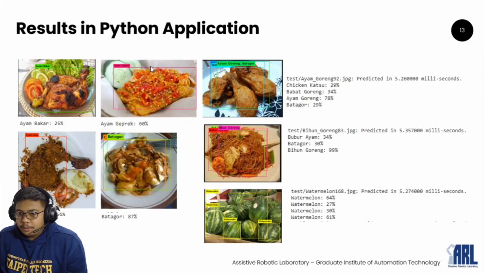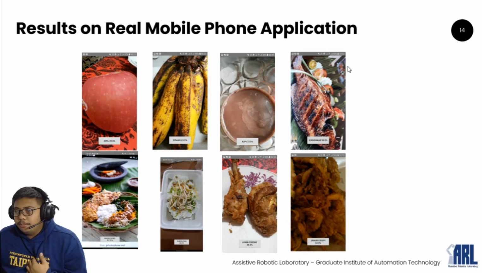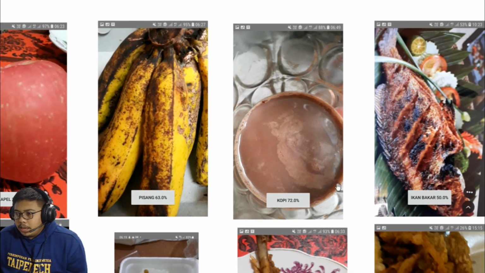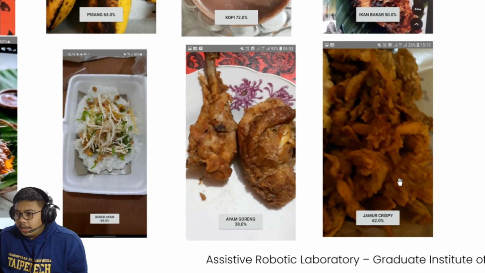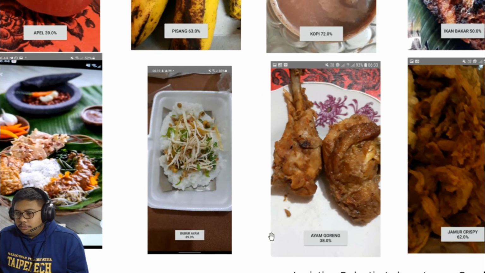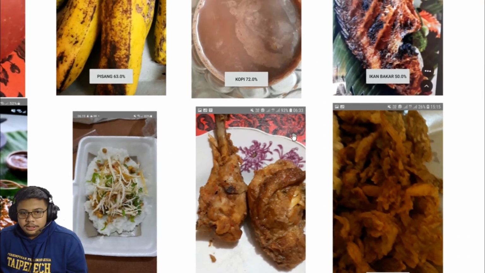And this is the result in the Python application. When I use an image in the Python application, it can detect things like ayam bakar, ayam geprek, batagor, ayam laos, watermelon, ayam goreng, and so on. And for the result on the real mobile application, I also have some images. Can we detect apple? Apple is apple, pisang is banana, kopi is coffee, this is fish, and jamur crispy, ayam goreng, bubur ayam, and nasi pecel. I don't know the English name for this food. So basically we got some good percentages using the Android application.